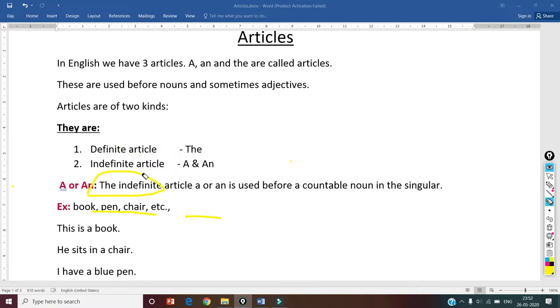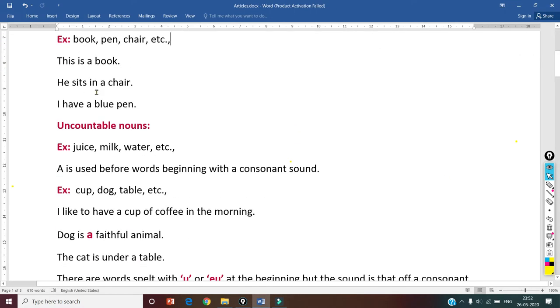What are countable nouns? The nouns which we can count are called countable nouns. Singular countable nouns take a or an. This is a book. He sits in a chair. I have a blue pen. In these sentences, article a is used before the countable nouns book, chair and pen. Next, uncountable nouns. Uncountable nouns mean we cannot count them. Examples: juice, milk, water, etc.